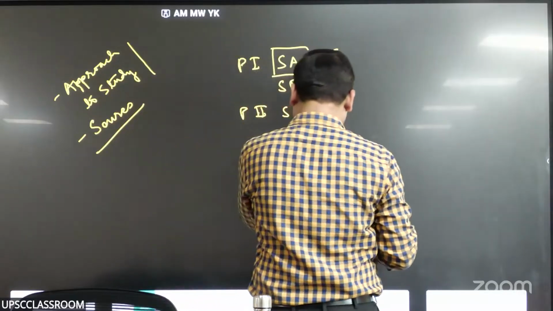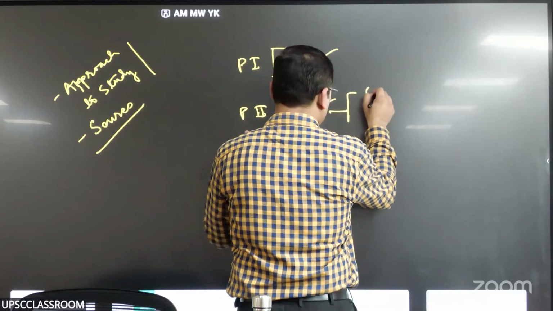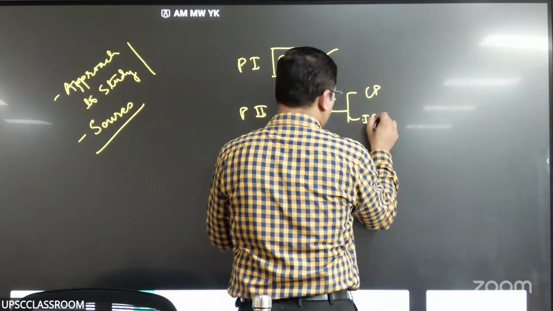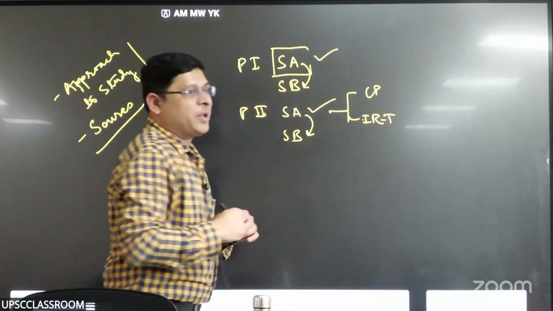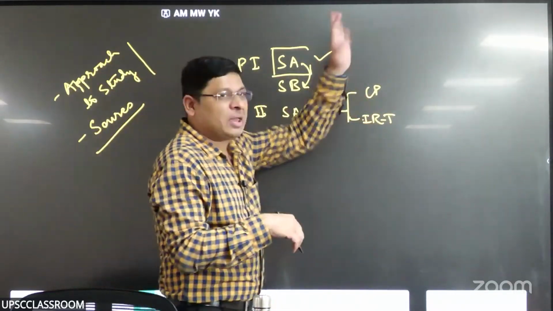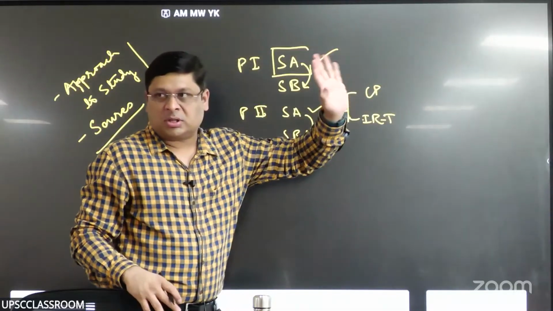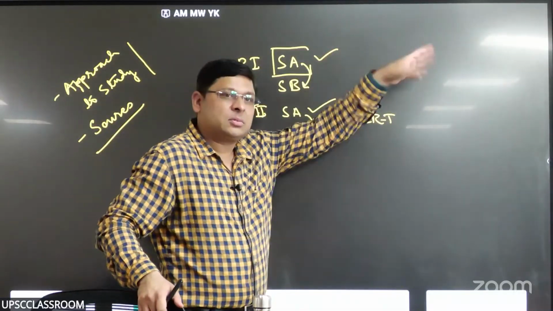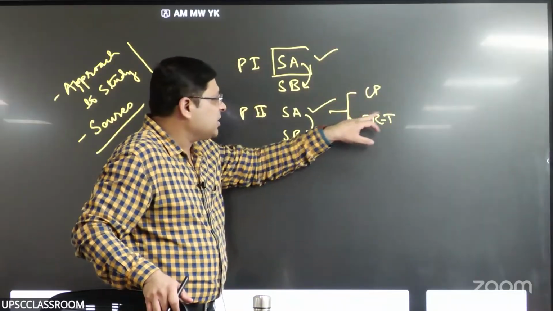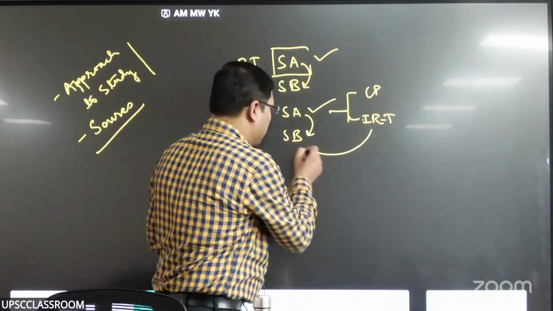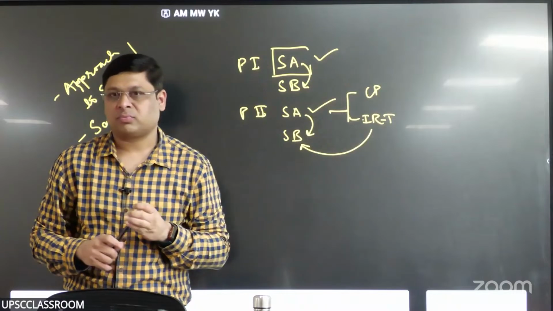But there are two components, right? Comparative politics, IR theory. The theory of comparative politics has to be applied within that section, right? But the next part, that is IR theory, you should apply it here, right?